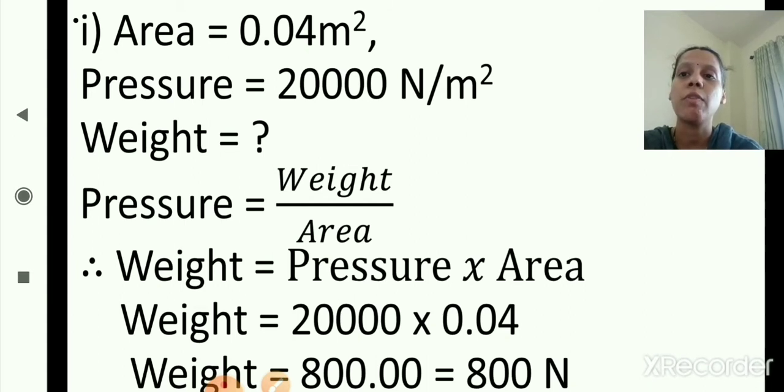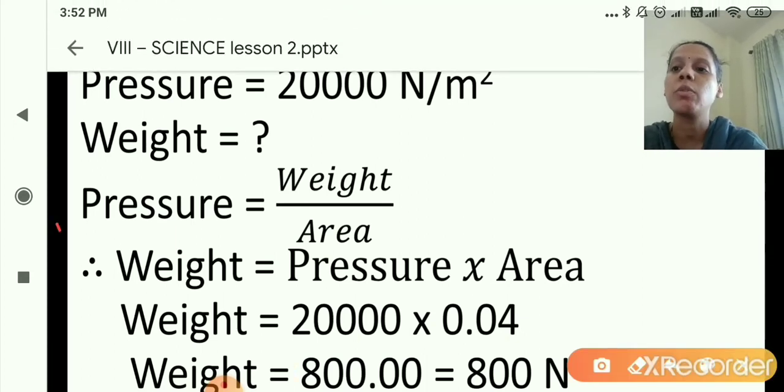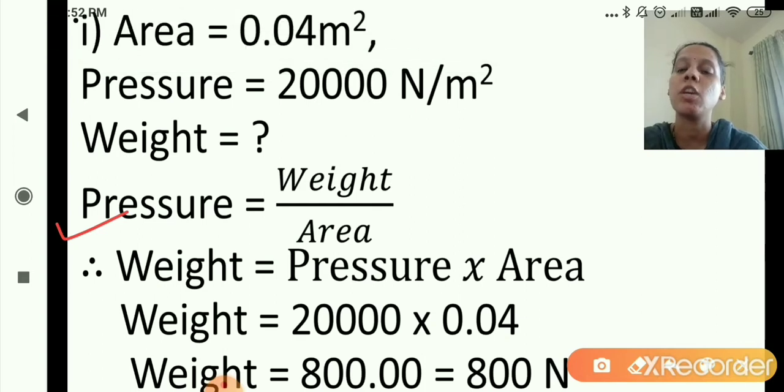So weight is equal to how much? Now which formula we will use? Correct, we will use the formula, that is pressure is equal to weight upon area. Yes, we will not write down here force upon area because weight is given and area is given. So we will write down pressure is equal to, as you can see here, this formula, pressure is equal to weight upon area. Now put the values.